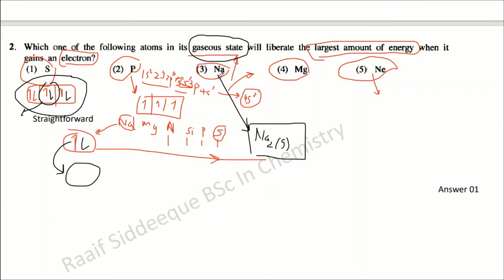But sodium in the gaseous state forms Na2 gas, so it is not that easy to give an electron to sodium. But sulfur is okay, it can take 2 electrons in fact and give heat energy outside. So this sums up our discussion.